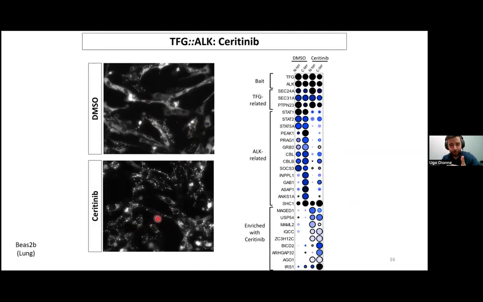And if we look at the interactions, we can see some similarities. For example, the protein interactions linked with the N-terminal partner, TFG, are not affected. Many phosphodependent signaling proteins are lost, but then we have a new subset of interactions that are actually gained when we do the kinase inhibitor treatment. So this could potentially inform us on kinase inhibitor resistance mechanisms.